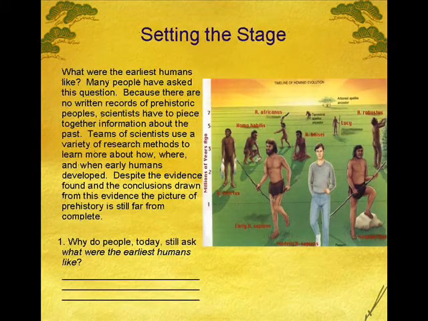Let us begin. Setting the stage. What were the earliest humans like? Many people have asked this question because there are no written records of prehistoric peoples. Scientists have to piece together information about the past. Teams of scientists use a variety of research methods to learn more about how, where, and when early humans developed. Despite the evidence found and the conclusions drawn from this evidence, the picture of prehistory is still far from complete.